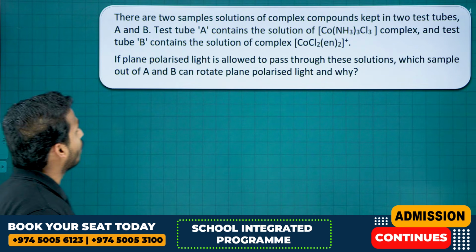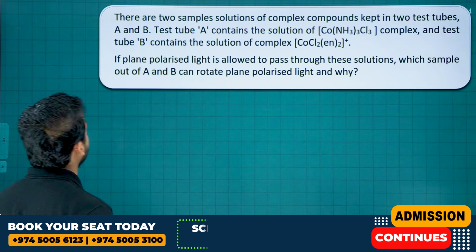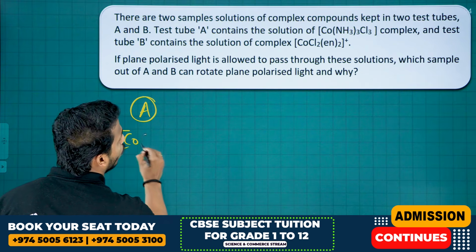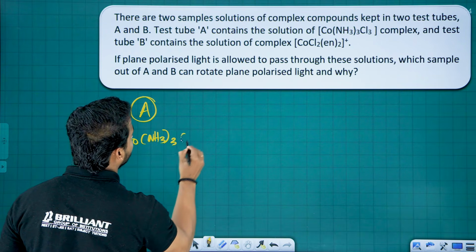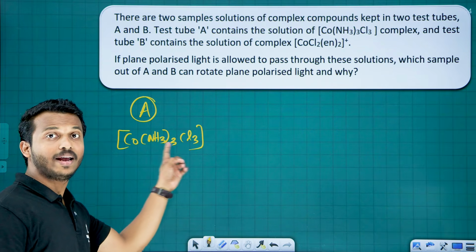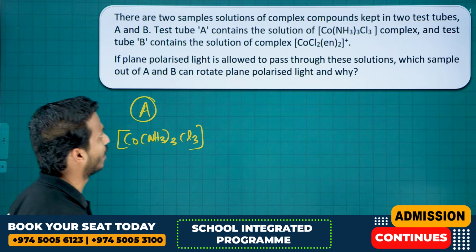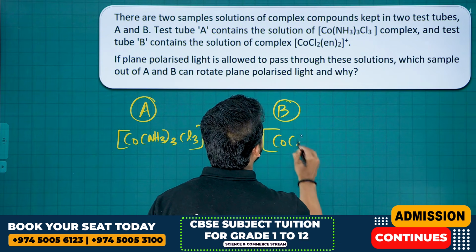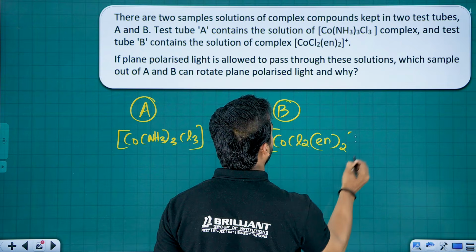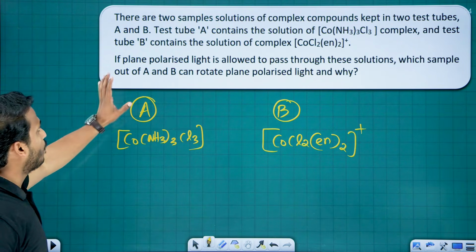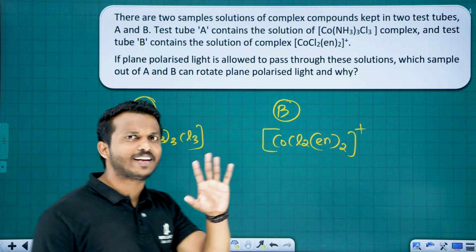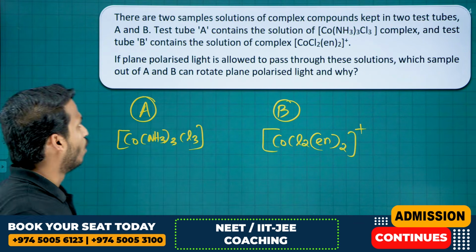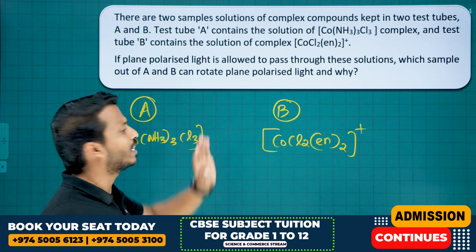Next one, there are two sample solutions of complex compounds kept in two test tubes A and B. Test tube A contains the solution of [Co(NH3)3Cl3]. It's a type of Ma3B3, you know, it shows facial meridional isomerism, right? And test tube B contains the solution of [CoCl2(en)2]+. Ready? If they ask about plane polarized light, the question is definitely based on what? Optical activity. Which sample out of A and B can rotate the plane polarized light?